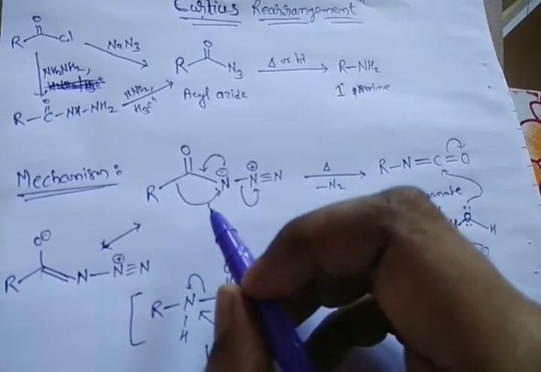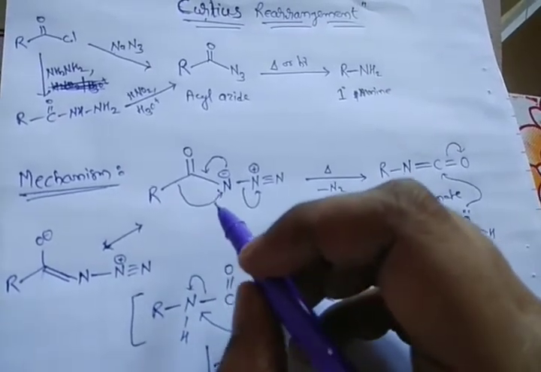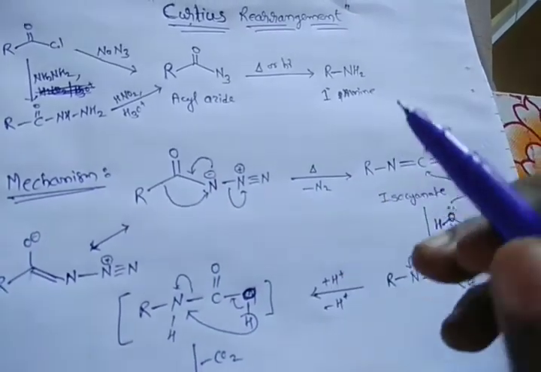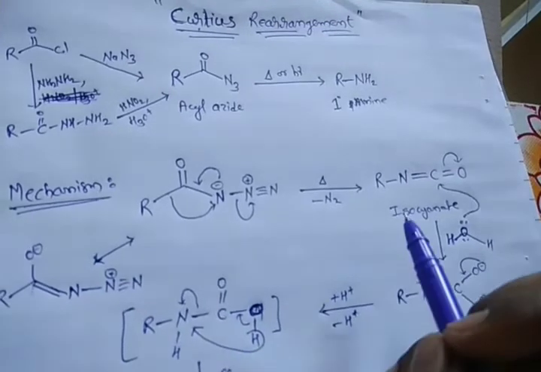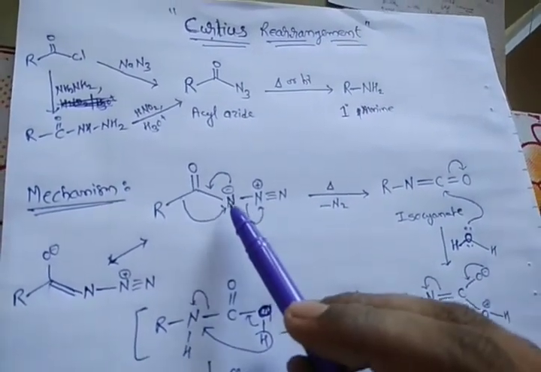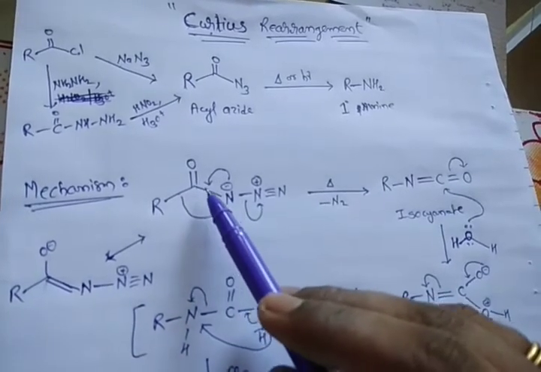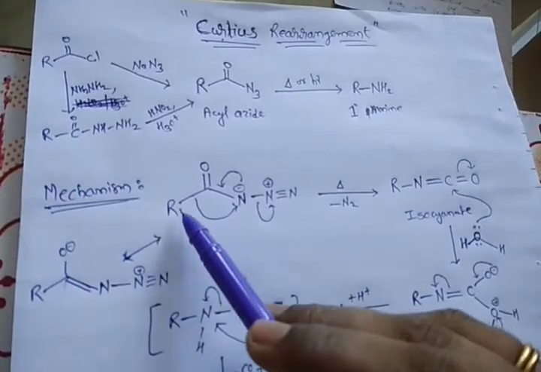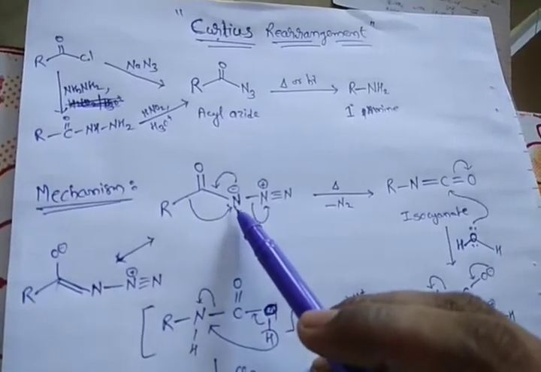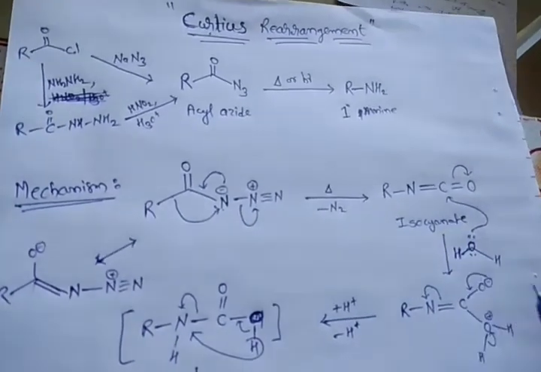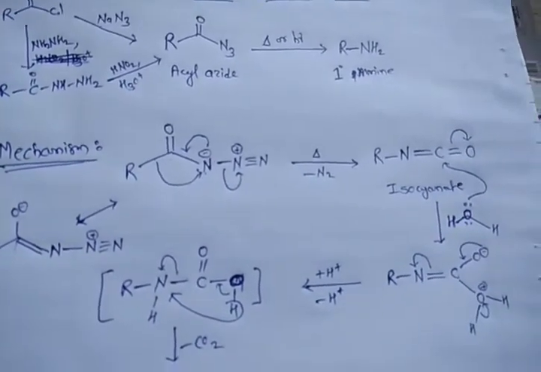Also in this rearrangement there is no formation of a nitrene intermediate. So we will get the isocyanate, N2 will be liberated, and nitrogen and carbon will have the double bond. Then this alkyl group migrates to the electron deficient nitrogen. So this isocyanate intermediate is formed like this.